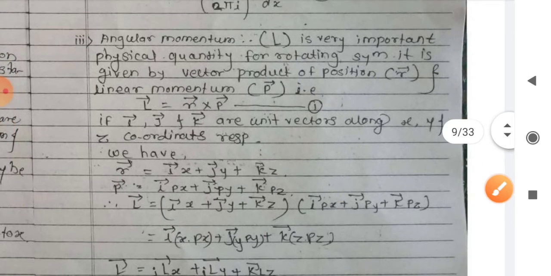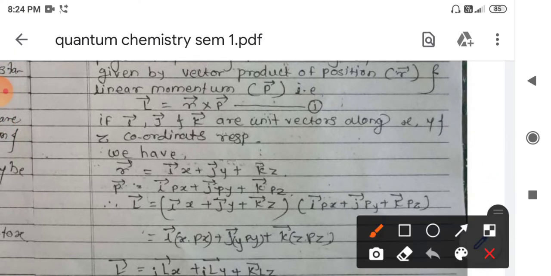Now next is the angular momentum. Angular momentum is nothing but L, which is r cross p. In classical mechanics we represent it by r cross p, and if we consider the three axes, along x, y and z, we need to consider that it is a vector quantity, so we again need the unit vectors i, j and k. Using these i, j and k vectors, we can calculate the values of position and momentum, that is linear momentum, in order to find the angular momentum.